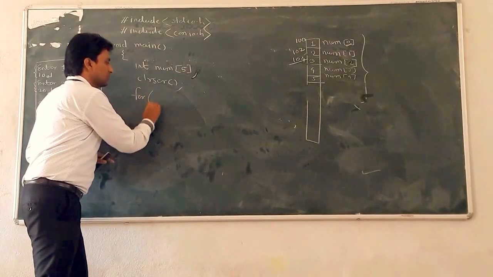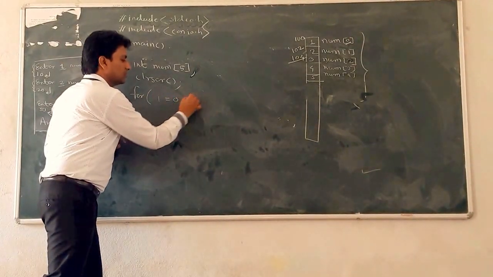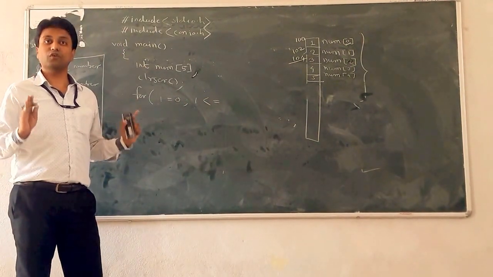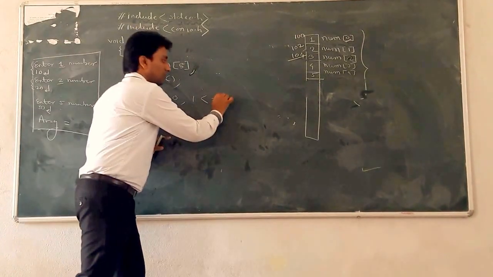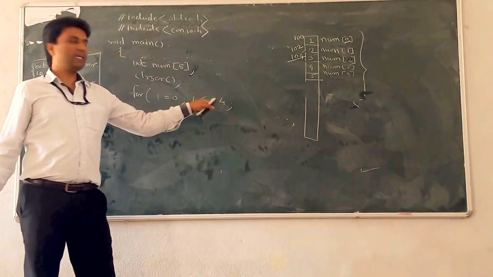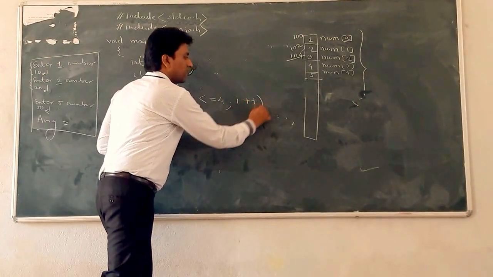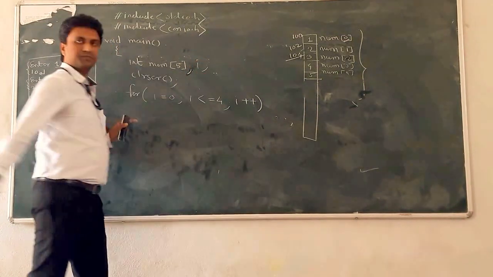For that, use a loop. for i = 0; i <= 4. How many times does that loop get executed? The loop starts from 0, so i <= 4 means it is executed 5 times. i++. I is the variable, so declare i here.